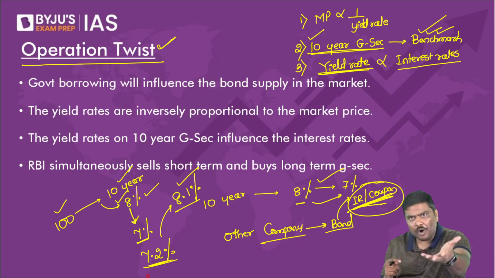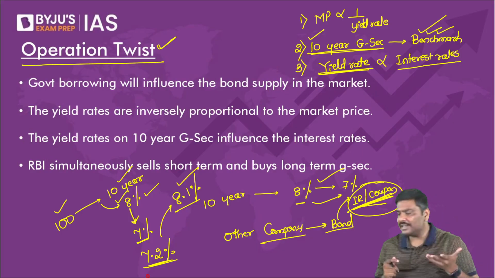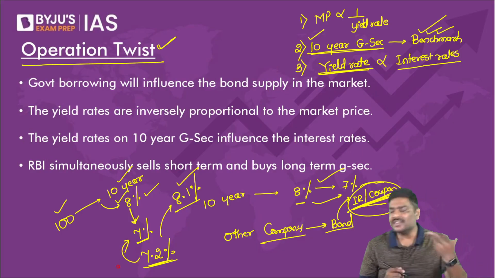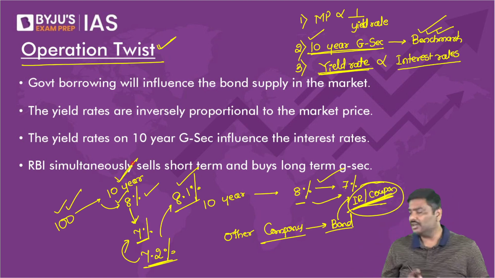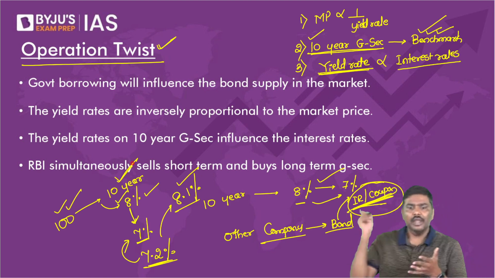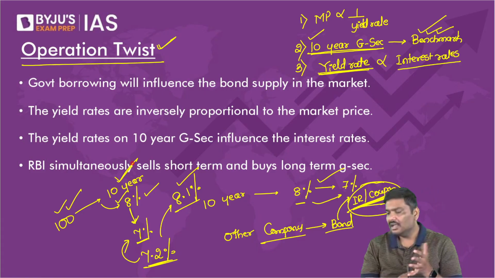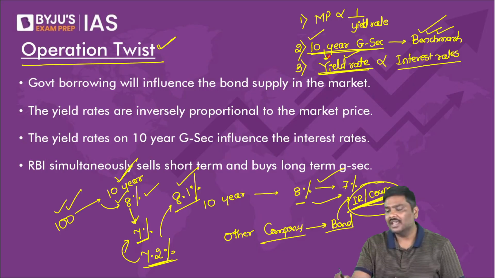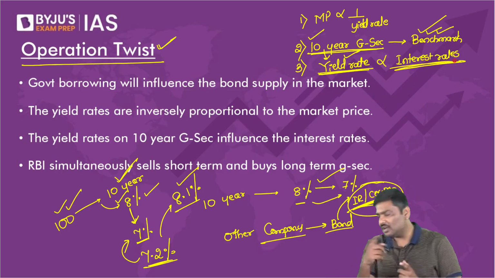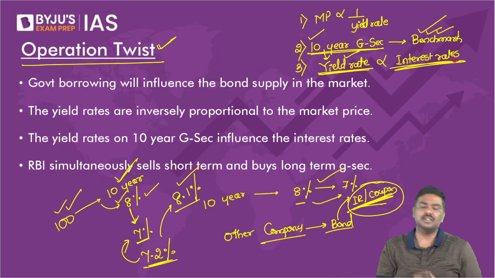I will issue a new bond. I will give you 7.2%. It is higher than the existing yield rate. That is the reason the 10-year government security yield rate is very important. It is considered to be a benchmark. And whenever the yield rate on the 10-year government security keeps changing, interest rates in the economy will also keep changing. Please remember this.